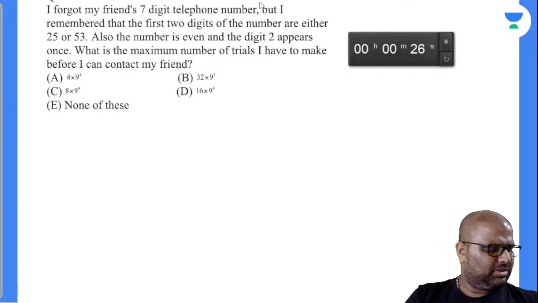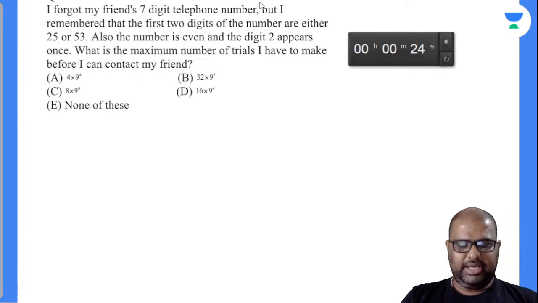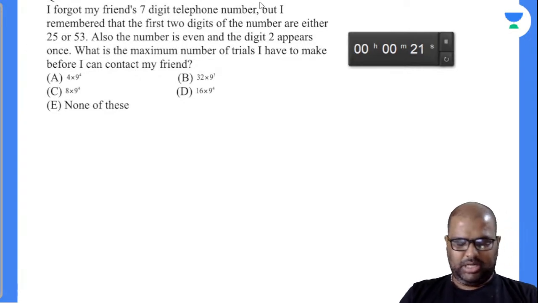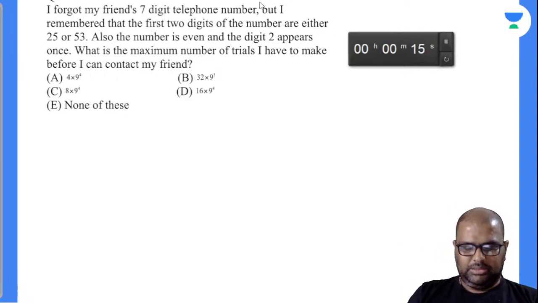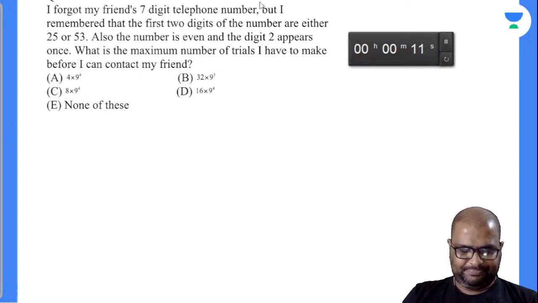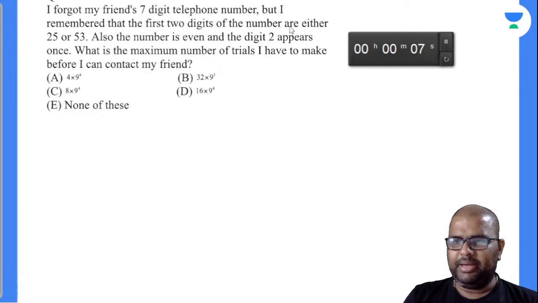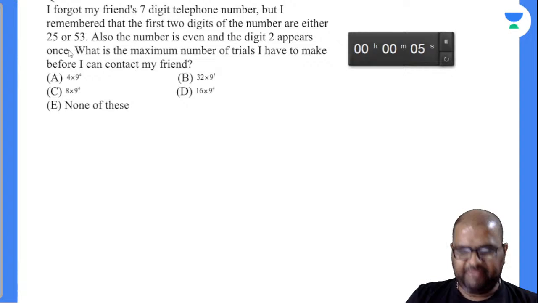So this is a regular question, beta, right? If you have gone for an IIT JEE coaching center, this type of questions you will observe regularly, the telephone number question, on permutations and combinations. I forgot my friend's 7-digit telephone number, but I remembered that the first 2 digits of the number are either 25 or 53. Also the number is even.